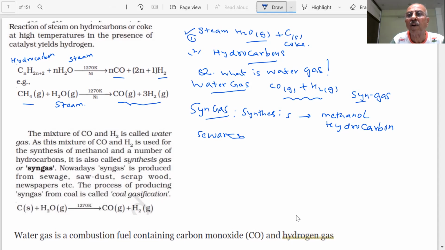And it is produced also from sewage, sawdust, scrap wood, newspapers, etc. Syngas can be produced from coal.